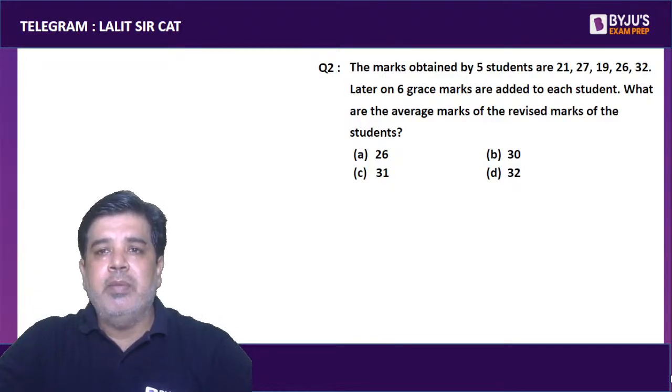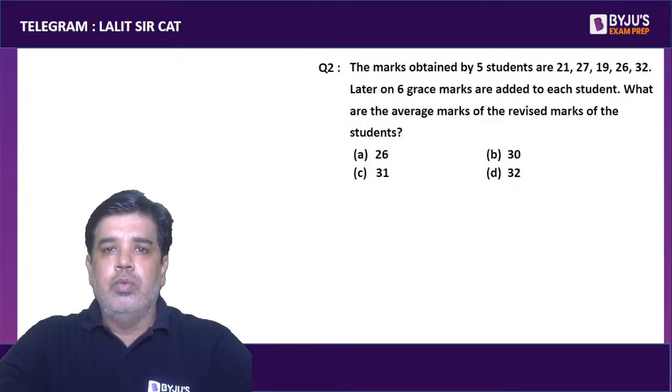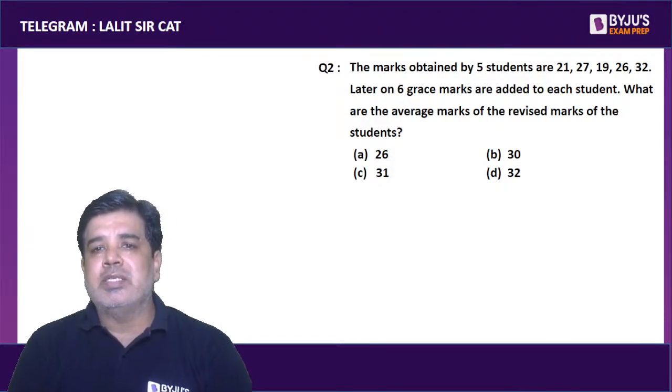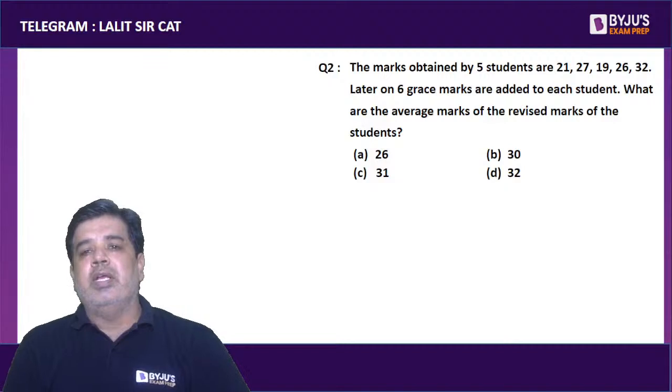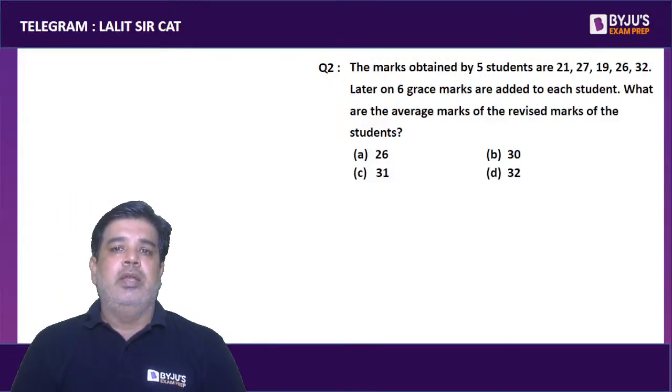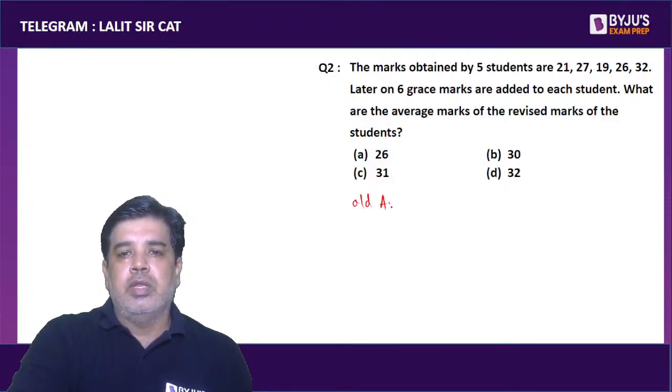The marks obtained by 5 students are 21, 27, 19, 26, 32. Later on, 6 grace marks are added to each of these students. What is the revised, or new, average marks of the data? Okay, so first let's find the old average.